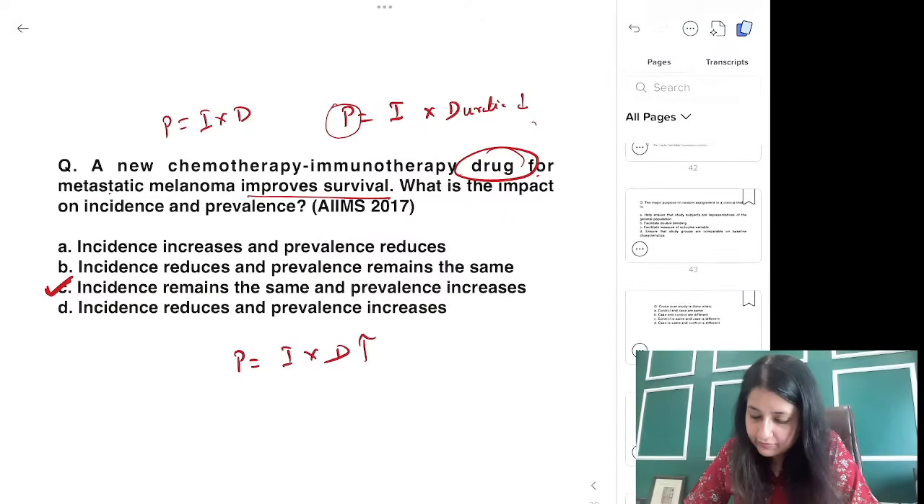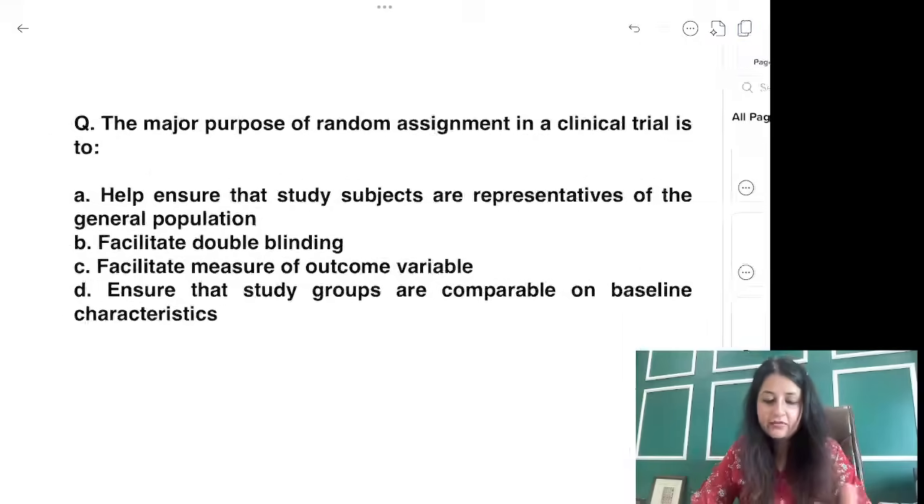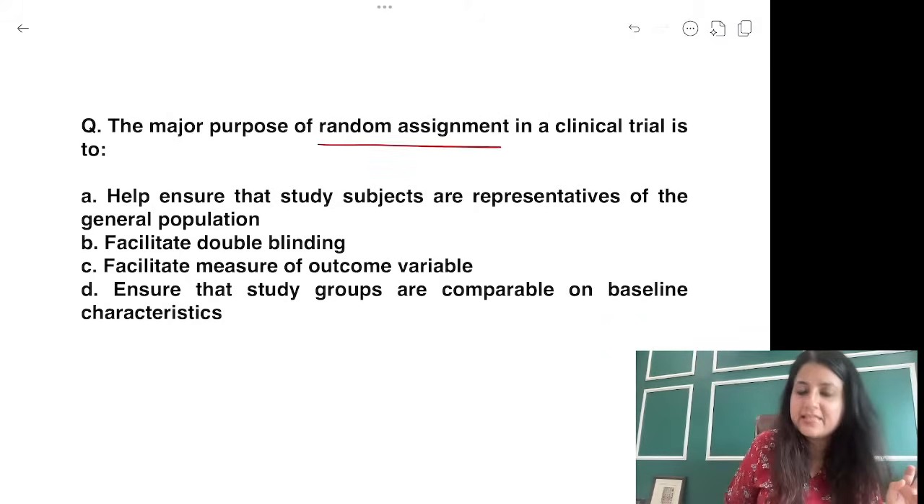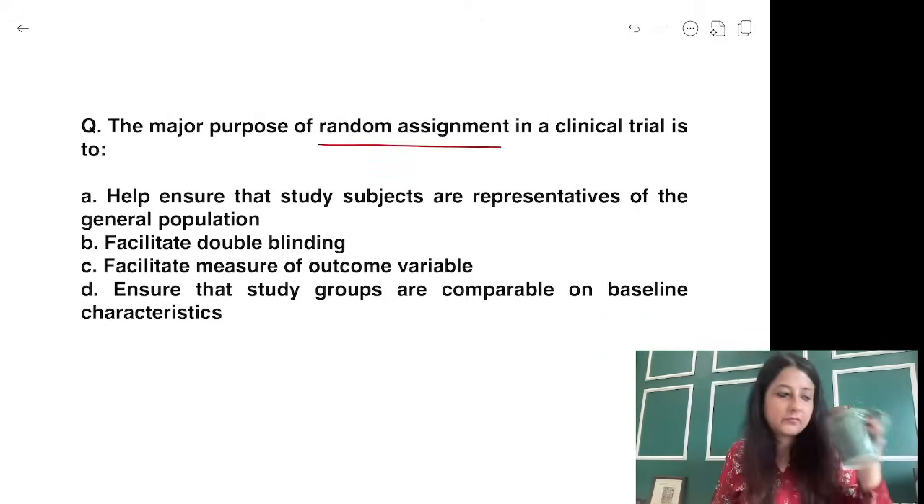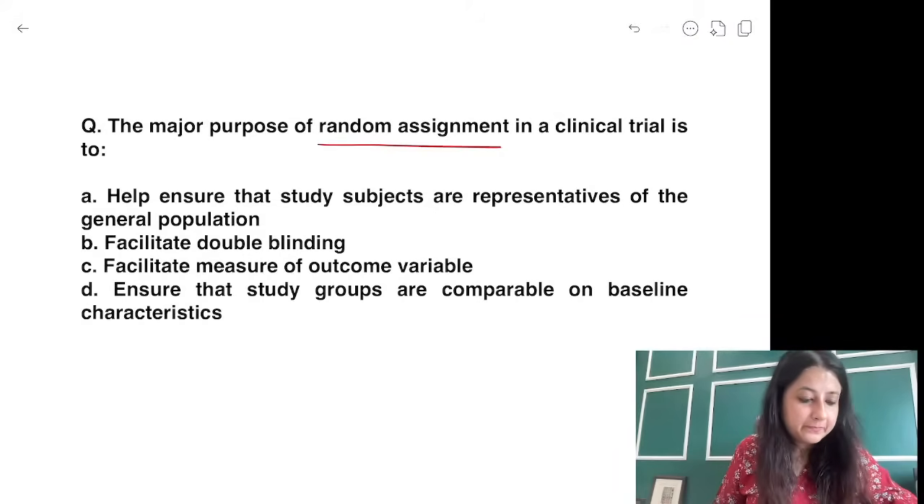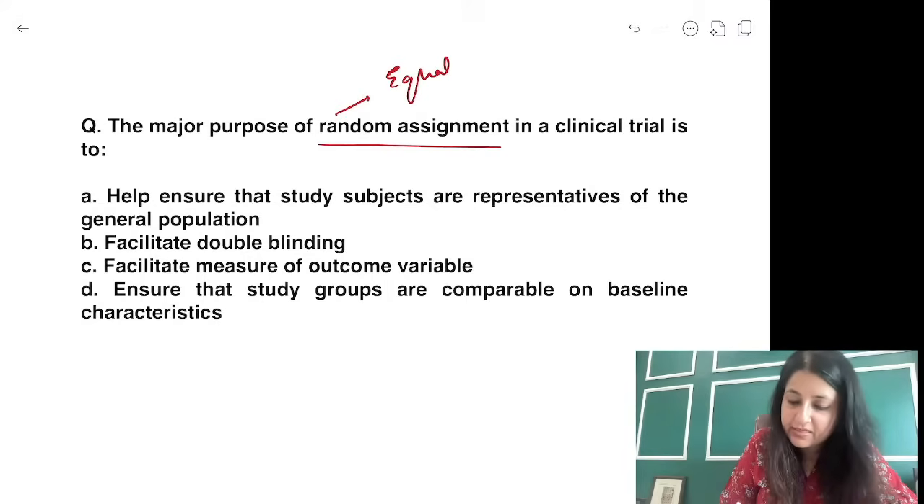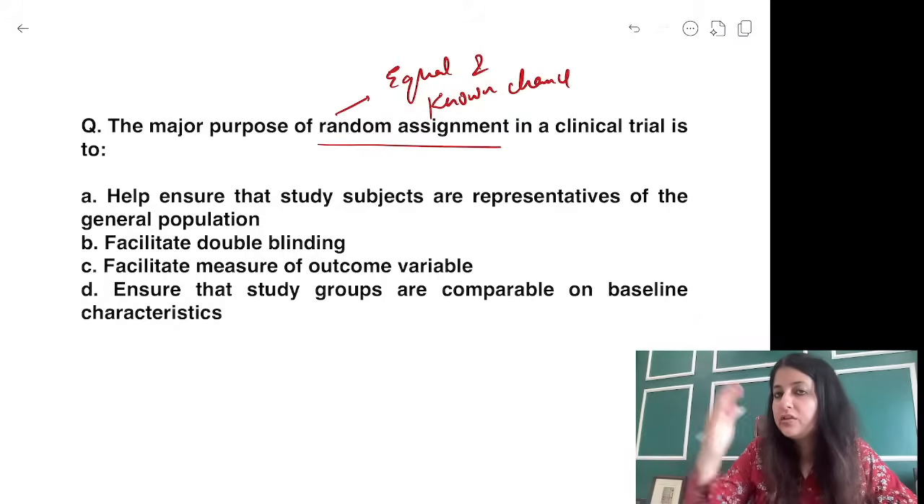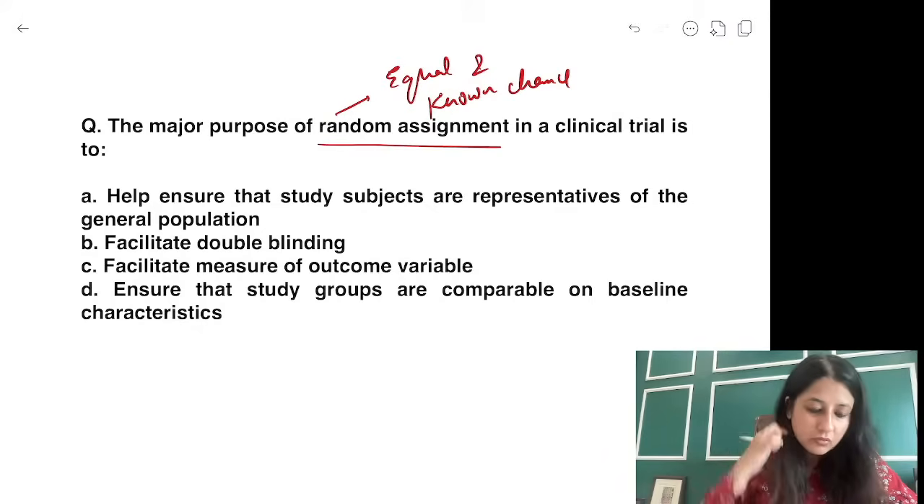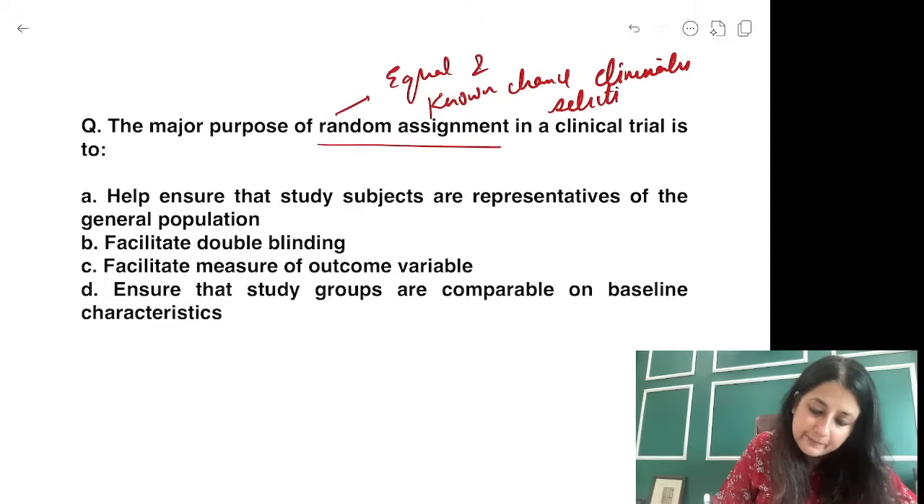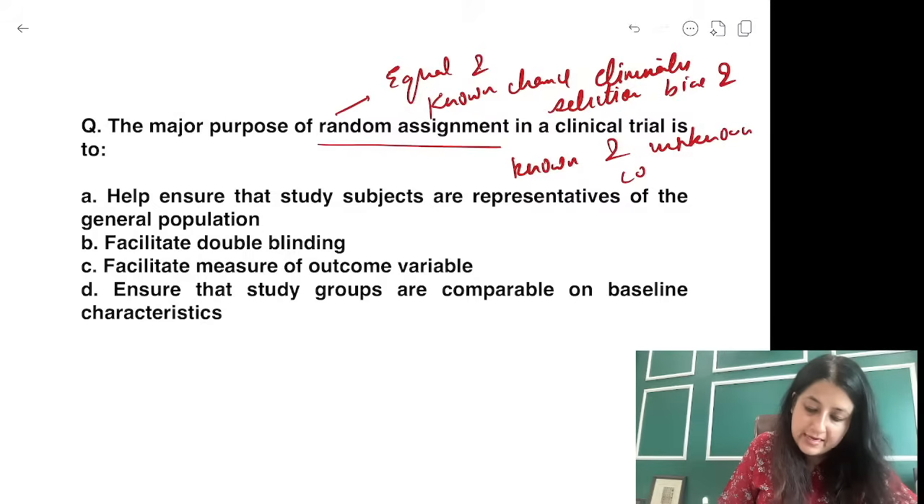Now let me just quickly give you a couple of more questions. Randomization का एक question करो. Major purpose of random assignment in a clinical trial is to... randomization मतलब क्या होता है? Random means every participant gets an equal and known chance to go into the new drug group or the placebo group. So it eliminates two things. It eliminates selection bias and known and unknown confounders. Known and unknown confounders दोनों eliminate करता है.